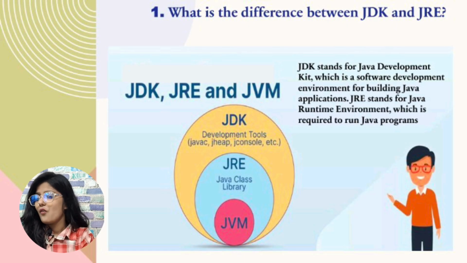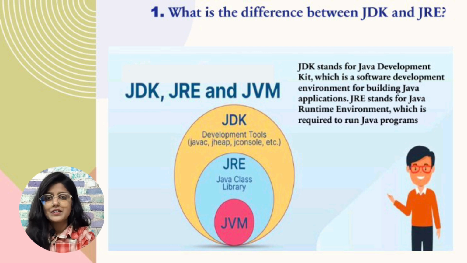First question is what is the difference between JDK and JRE? First understand what is JDK, JRE and JVM. JVM is basically a Java Virtual Machine. It converts the Java program into bytecode and further the bytecode is converted into machine readable code. That is how Java becomes platform independent.